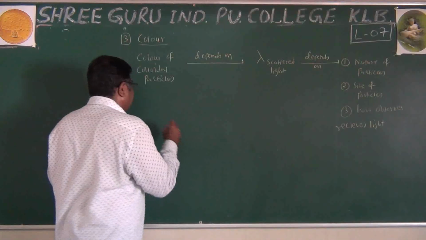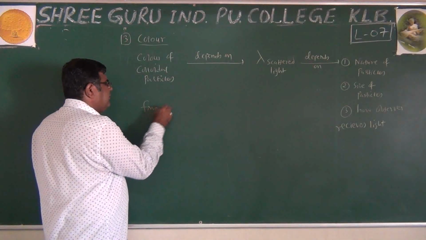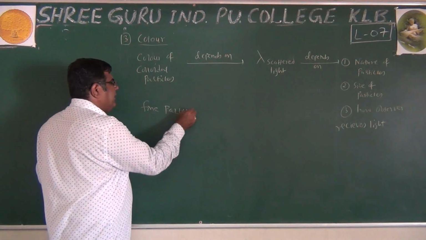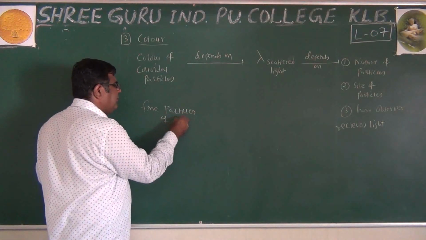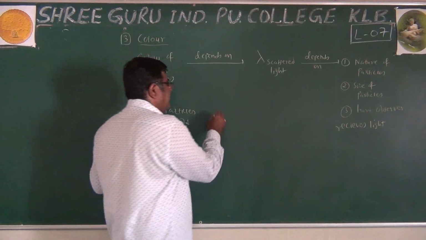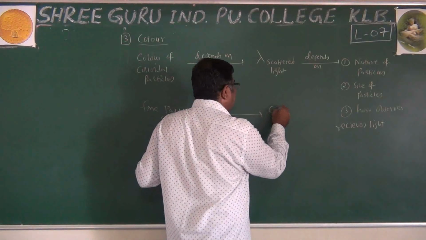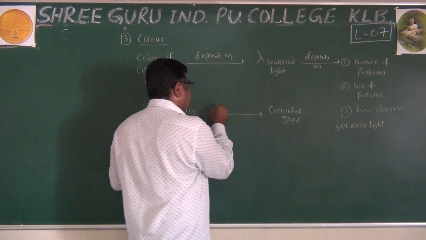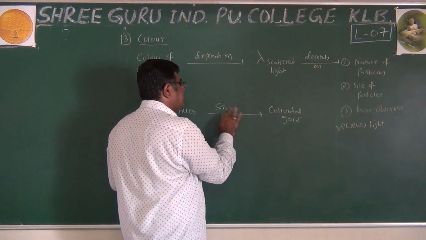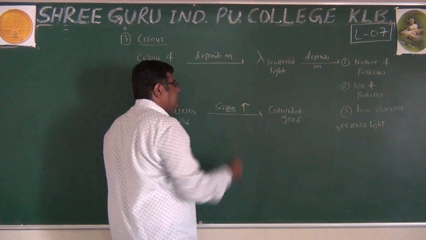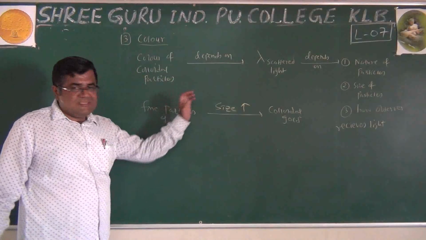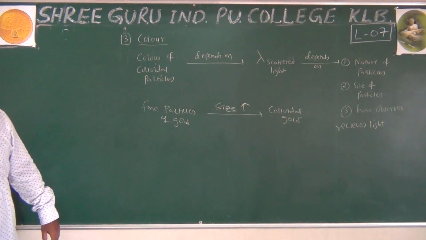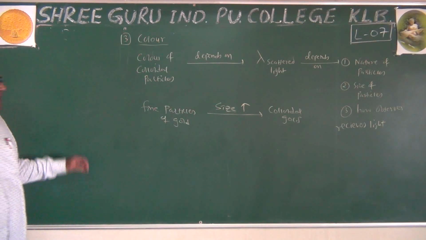For example, if we have fine particles of gold and we have colloidal gold, when we go from fine particles to colloidal gold, the size is increasing, and we can see the changes in color.